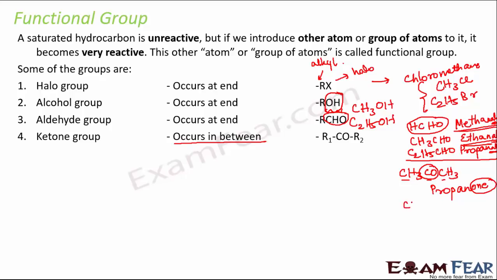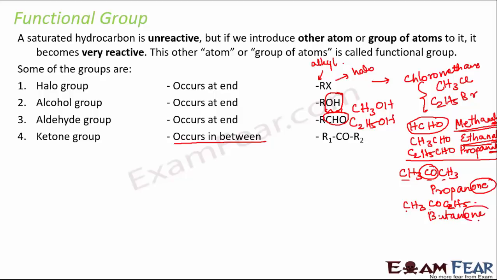Similarly, if you have something like this, CH3COC2H5. Here you have a methyl group this side, ethyl group this side. So total how many carbons? 1, 2, 3 carbons. In this case 1, 2, 3, 4. This is 2. So 4 carbon atoms. So this would be butanone.